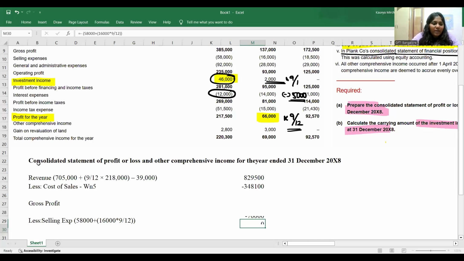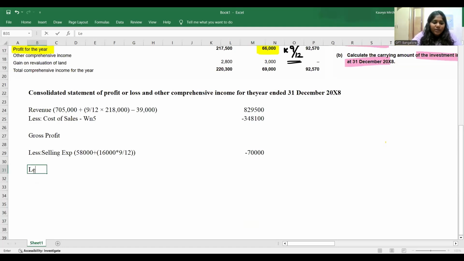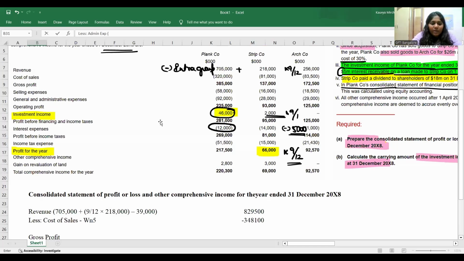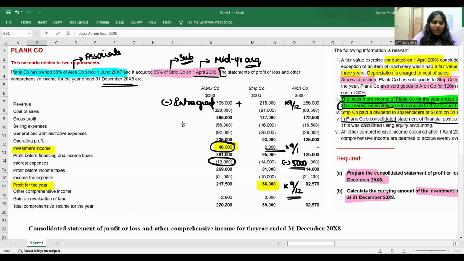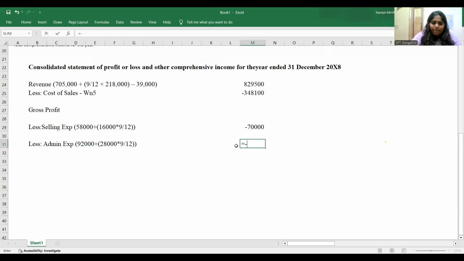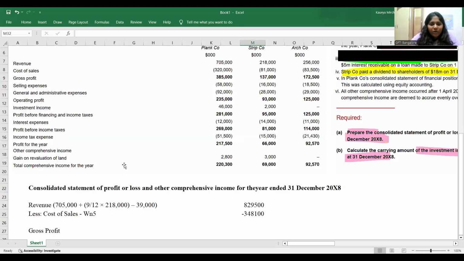Then I will have less administrative expenses. Again, how much is the parent company, guys? Parent company is 92 million. And you add 28 million of the entire subsidiary into 9 divided by 12 should get a value of how much approximately? 113 is what I'm getting. Then after administrative expenses, I'm getting operating profit.